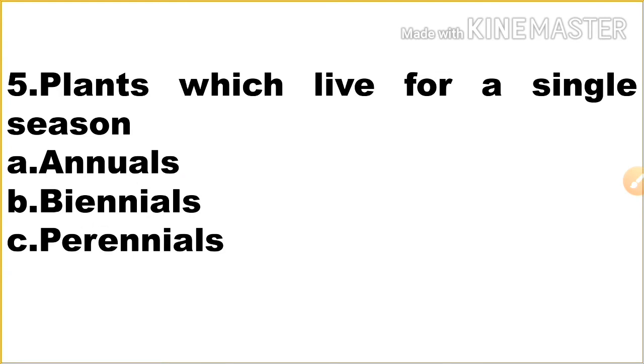Next one, plant which live for a single season. Option A annuals, option B biennials, and option C perennials. So plants which live for a single season are called annuals. Option A is the correct answer. Paddy, broccoli, peas are some examples of such plants.